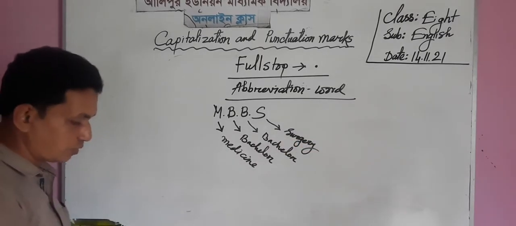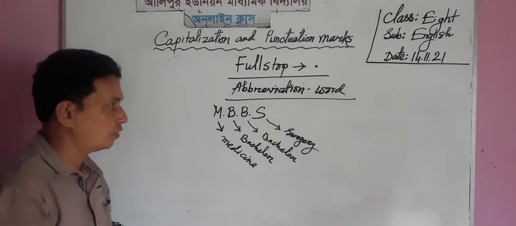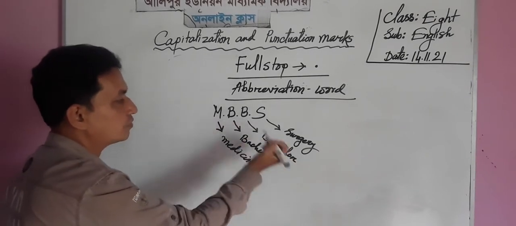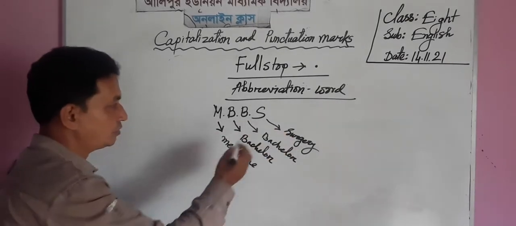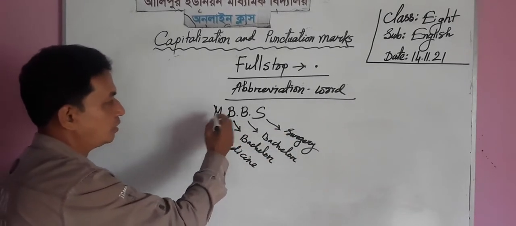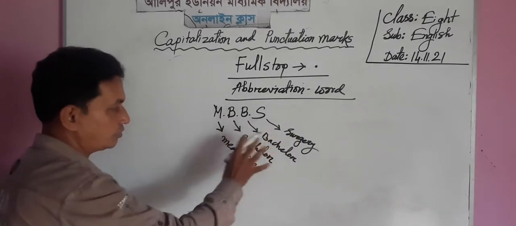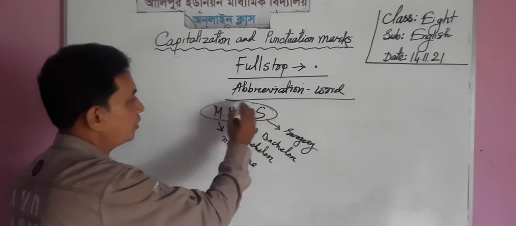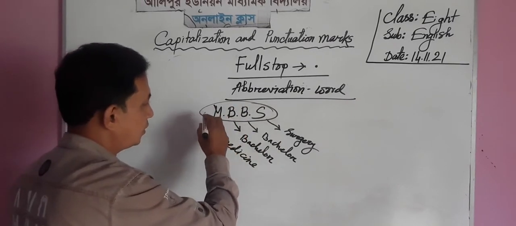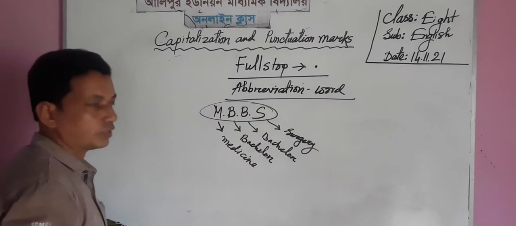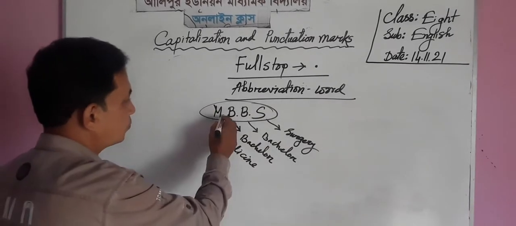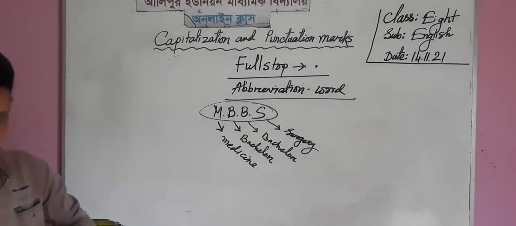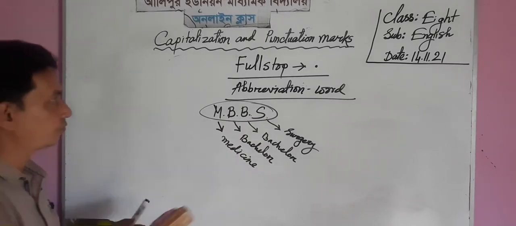There are four specific words in this contraction form. One is M means medicine, B means bachelor, B means bachelor, S means surgery. That means bachelor of medicine and bachelor of surgery, and its contraction form is MBBS. In case of every letter of the contraction form, we must put a full stop. Okay, dear students, this is another type of rule of full stop.